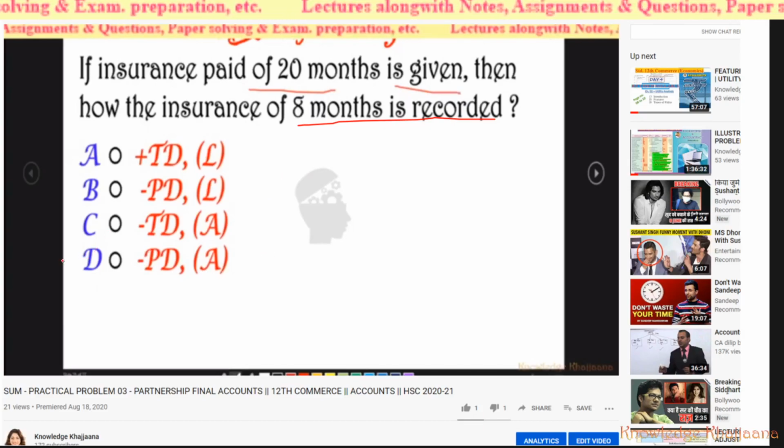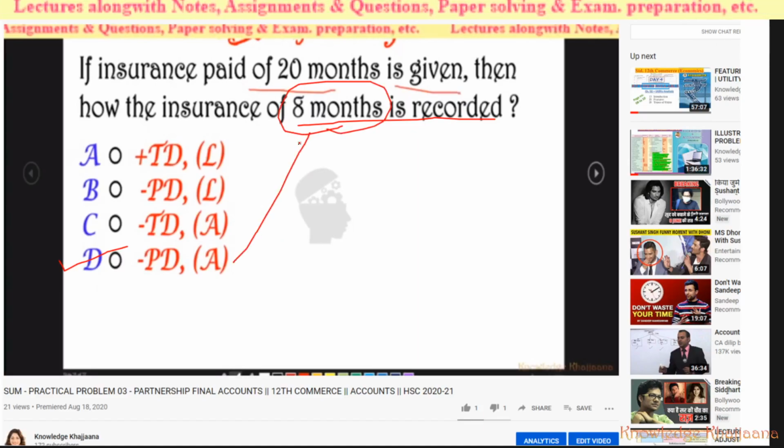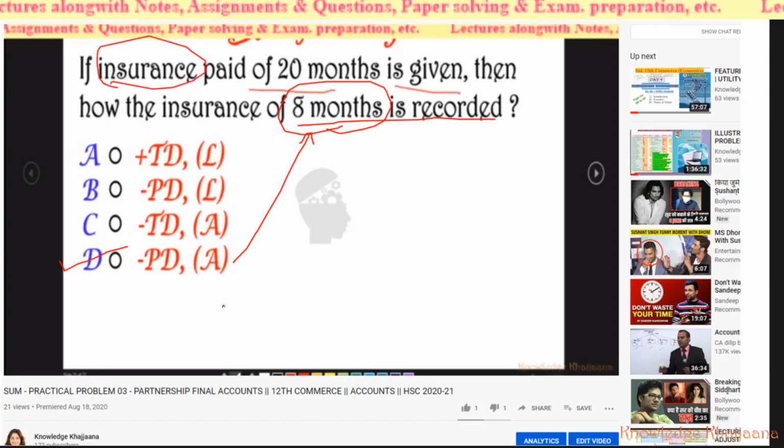See, the correct option is option D. Why? The insurance paid for 8 months is for the time being an asset, because the books close on 31st of March of every year. So for the time being, the insurance paid for 8 months is an asset, and that much of amount must be deducted from the insurance which is recorded in the profit and loss account debit side. So the answer is option D. It should be deducted from the profit and loss account debit side and should be recorded as an asset.